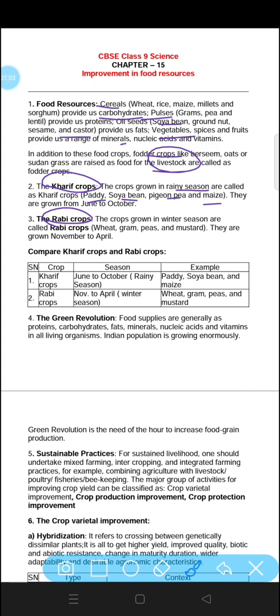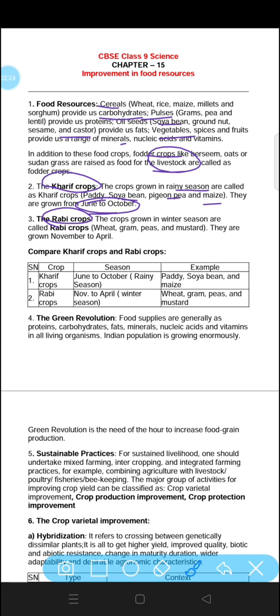They are grown from June to October because this is the rainy season. From the month of June, July to October, it rains in our country, and we produce the Kharif crops in the rainy season, that is from June to October.